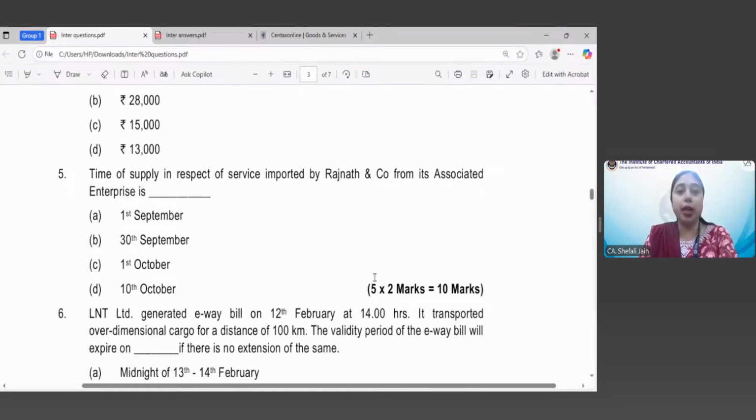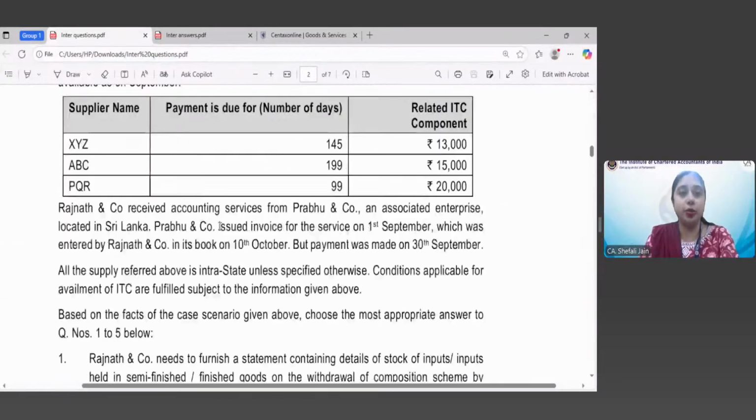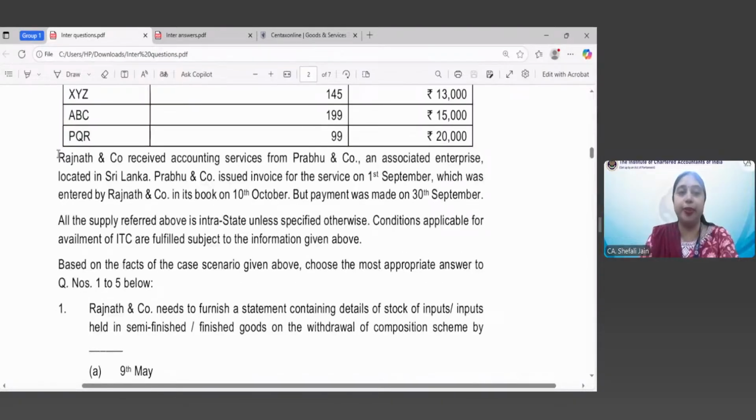Now we come to the time of supply in respect of the services imported by Rajnath and company from its associated enterprise. Let us see what is that transaction so you can find out the exact time of supply. Rajnath and company received accounting services from Prabhu and company, an associated enterprise located in Sri Lanka. Prabhu and company issued invoice for the service on 1st September, which was entered by Rajnath and company in its books of accounts on 10th October, but payment was made by Rajnath and company earlier. Prabhu and Company is located outside India, that is in Sri Lanka.